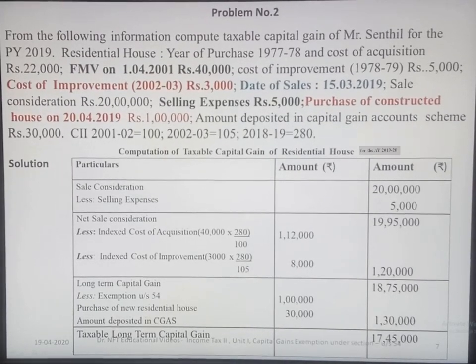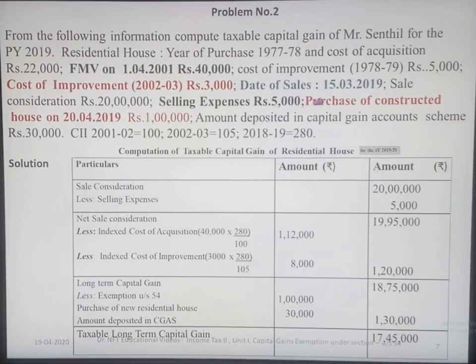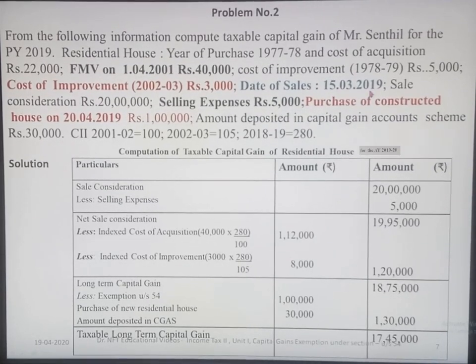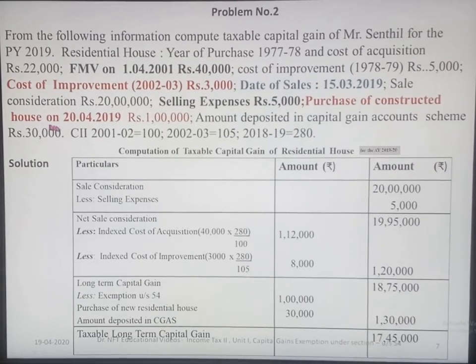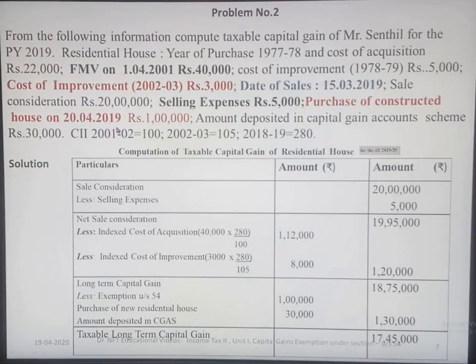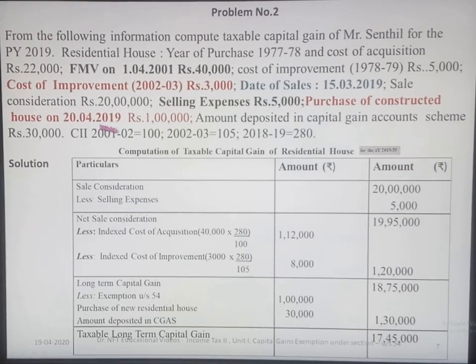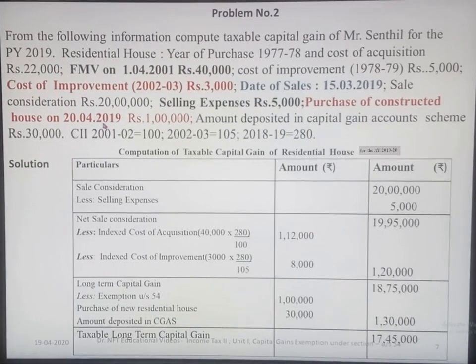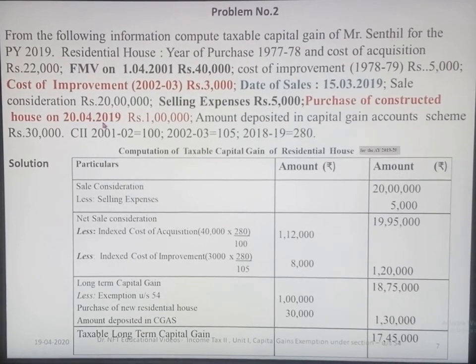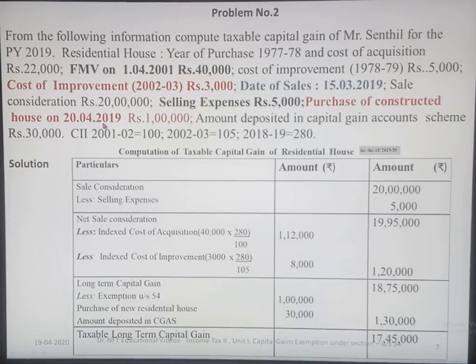Now we will see in the problem, the date of sale is 15/3/2019, but a new house was purchased on 24/2019. So within a year itself, the new house is purchased. Within 2 years you can purchase. Here within a year itself a new house is purchased, so you can claim an exemption under section 54.